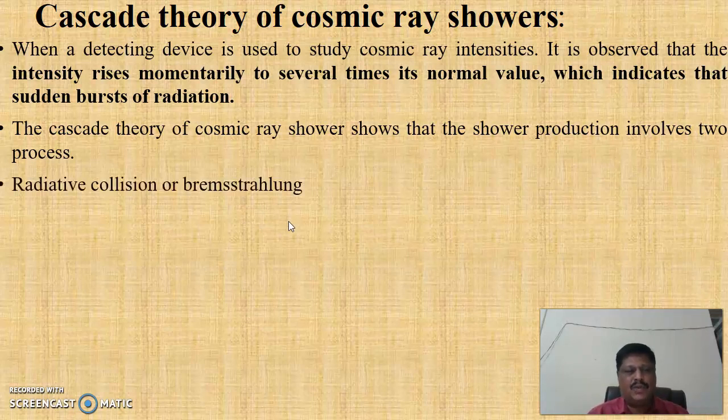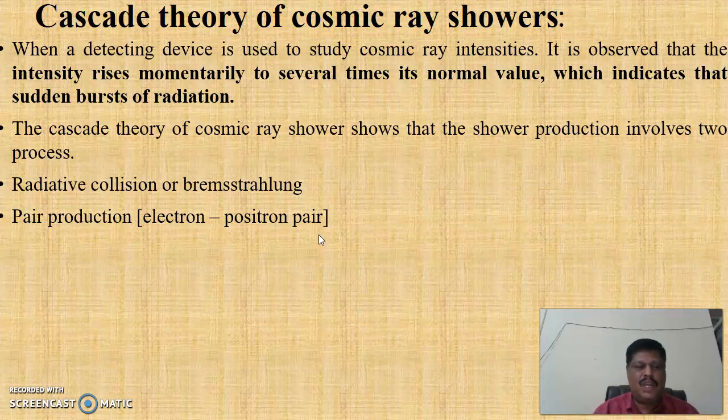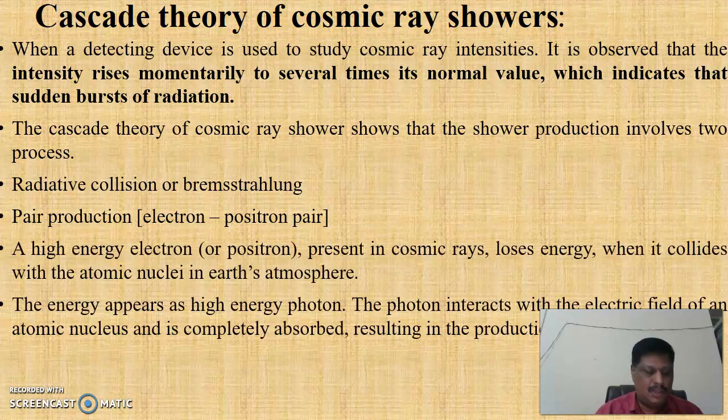One is radiative collision or Bremsstrahlung, and the second one is pair production, that means production of an electron-positron pair. What is radiative collision? A collision between charged particles in which part of the kinetic energy is radiated in the form of photons or electromagnetic waves is called radiative collision. Pair production means a photon of sufficient energy creating an electron-positron pair near a nucleus. According to Einstein's mass energy relation, the energy is converted into mass.